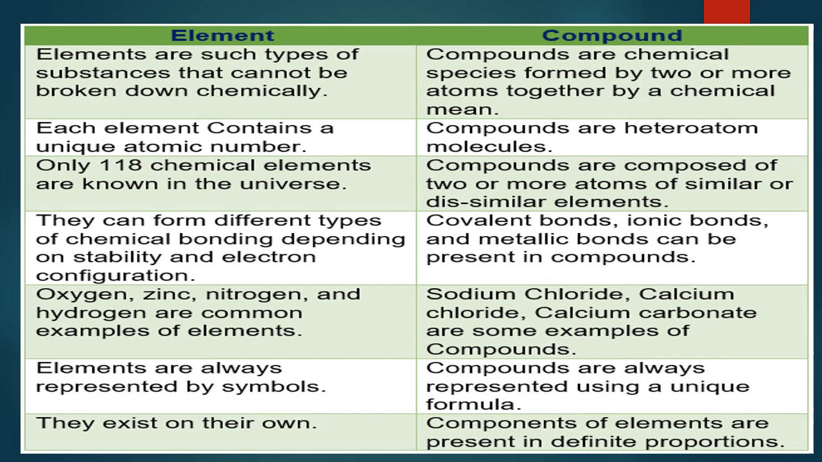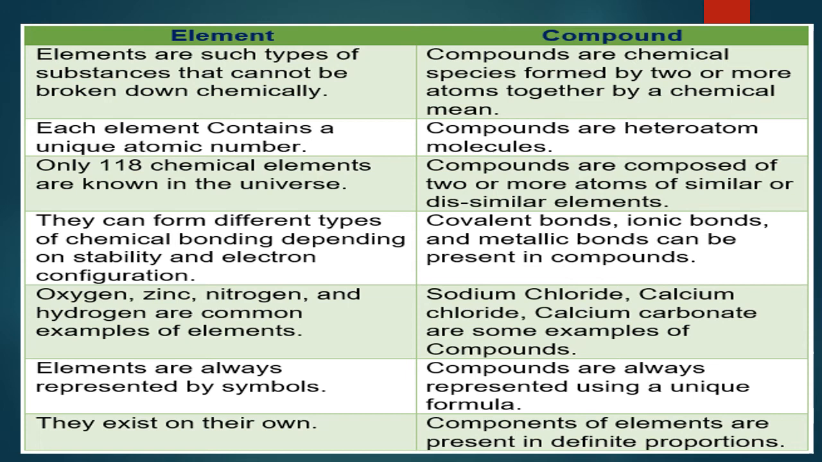So these are the examples for the elements: oxygen, zinc, nitrogen, hydrogen, etc. Examples of compounds: sodium chloride NaCl, calcium chloride CaCl2, calcium carbonate CaCO3. These are the examples for compounds. Elements are always represented by the symbols, atomic symbol or chemical symbol. Compounds are always represented by the formulas, chemical formula.